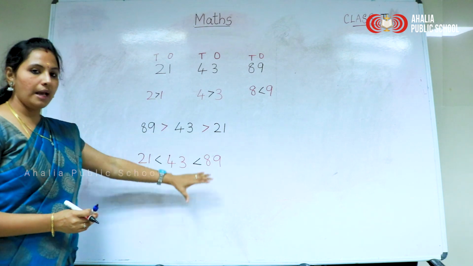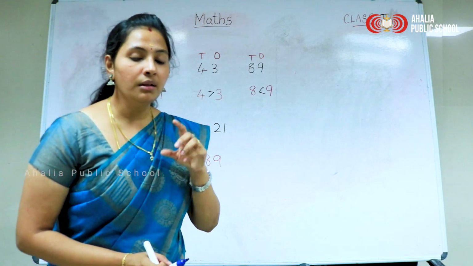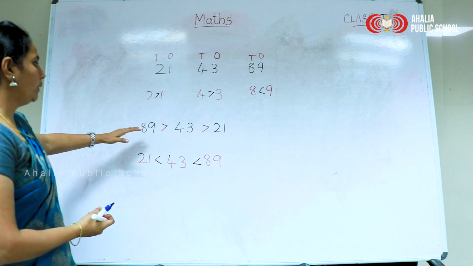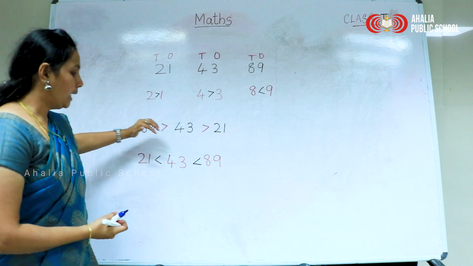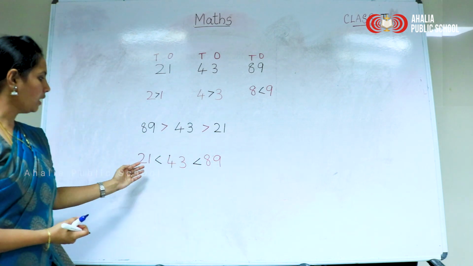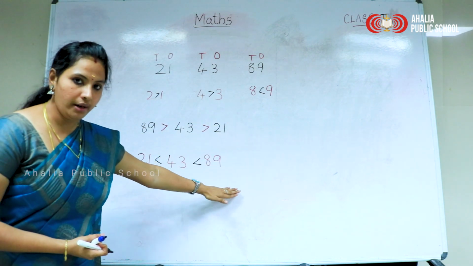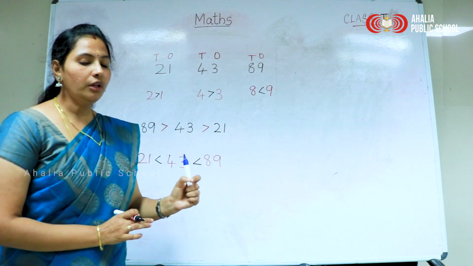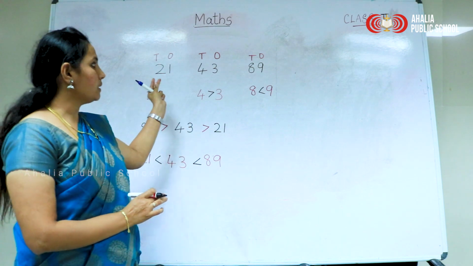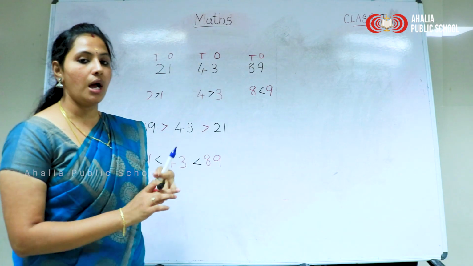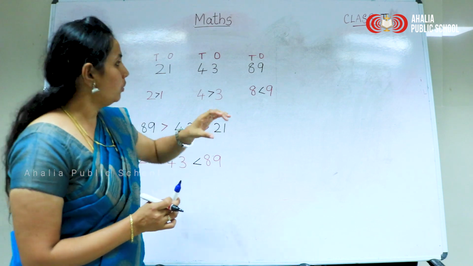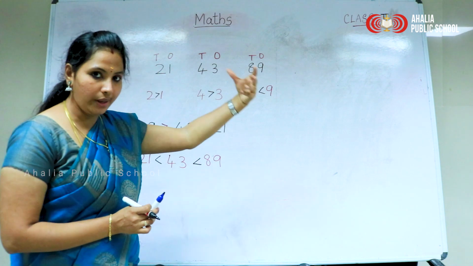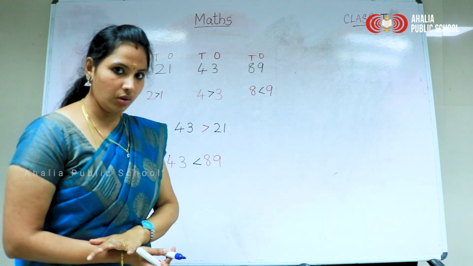If we assign like this, what is this? Ordering numbers. Here we are ordering in descending order and here it is ascending order. Okay, did you understand this? How will we know which is the greatest number among these numbers? We have to see the place value, which is in the ones place, which is in the tens place, which is greater, which is smaller.